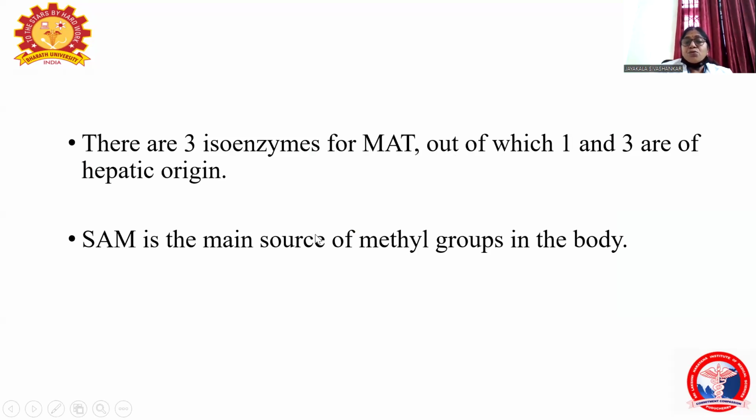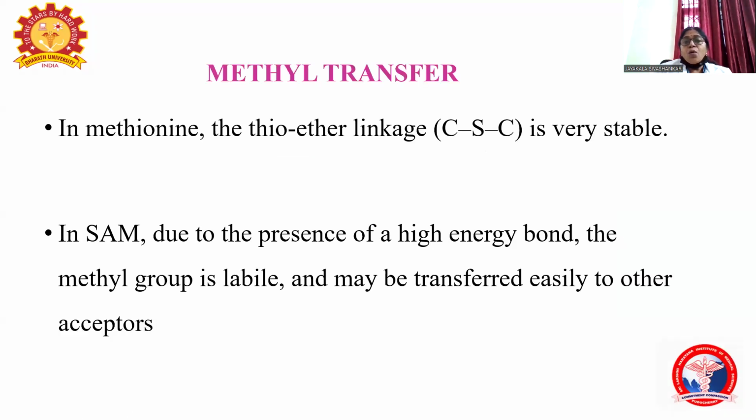It is the main source of methyl groups in the body. So how is the methyl group donated? In methionine, the linkage CH2, sulfur and CH3 is called the thioether linkage. That is very stable.